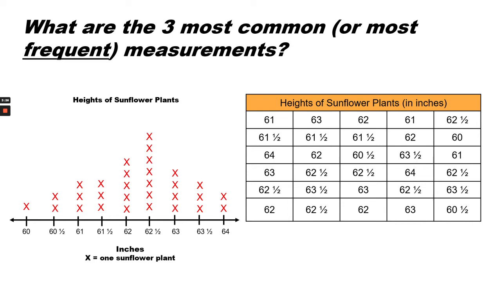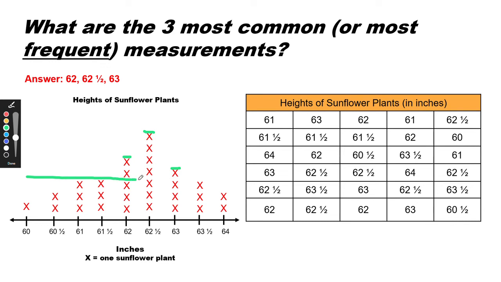What are the 3 most common or most frequent measurements? So we want to look again at the line plot. See the 3 tallest measurements. That would be 62, 62.5, and 63. Those are the 3 tallest, 3 most common, or 3 most frequent measurements.